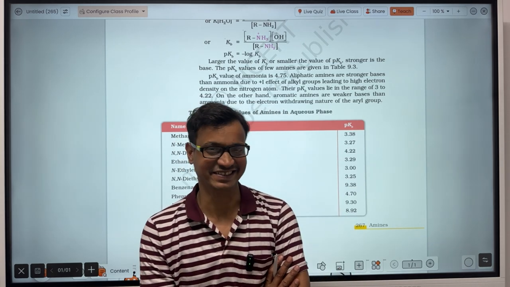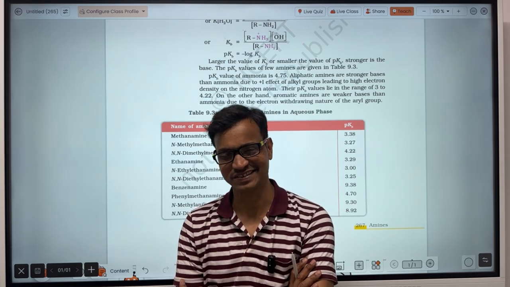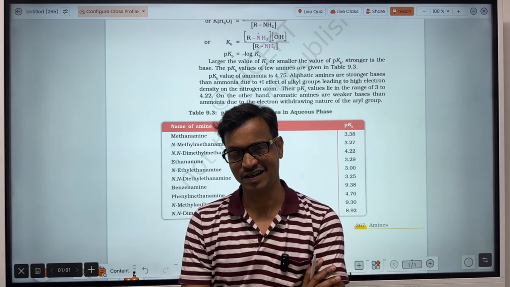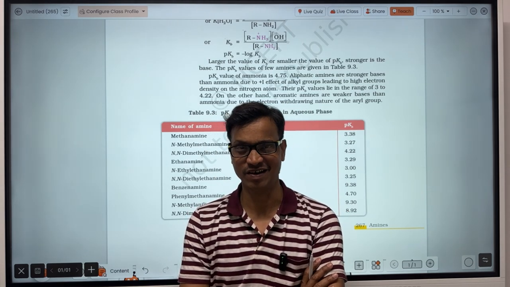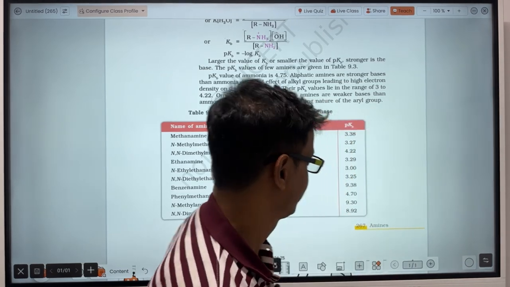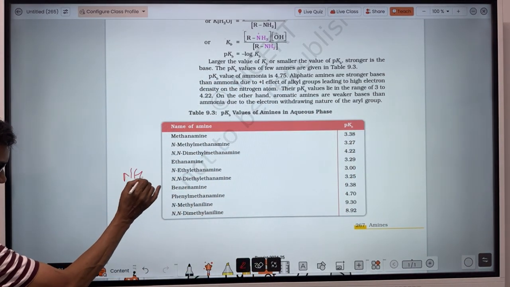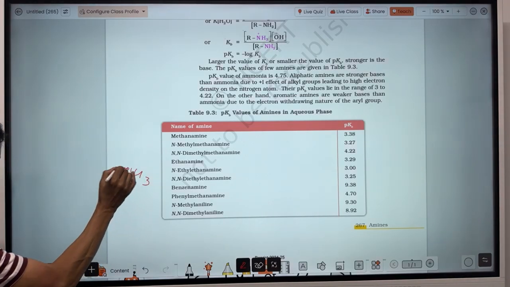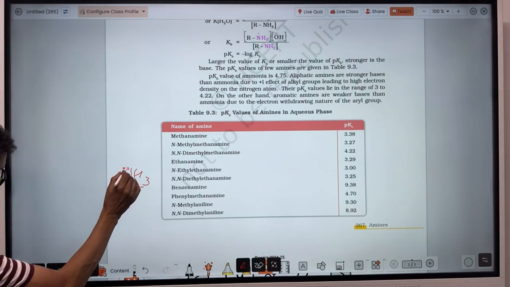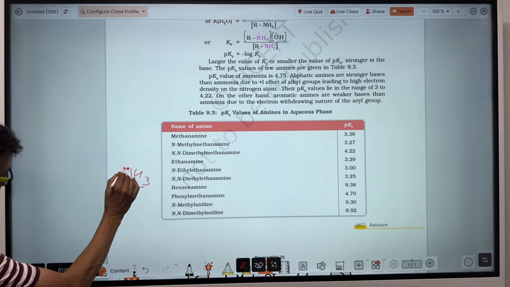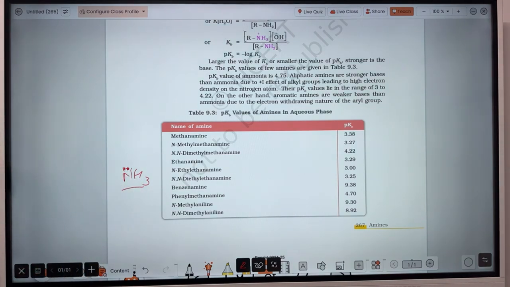But what's the reason there? Now let's think about why amines are more basic than ammonia. Listen. First of all, why is amine basic? Amine is basic because there is a lone pair of electrons at the nitrogen atom. Due to the presence of a lone pair of electrons at the nitrogen atom, amines are basic.